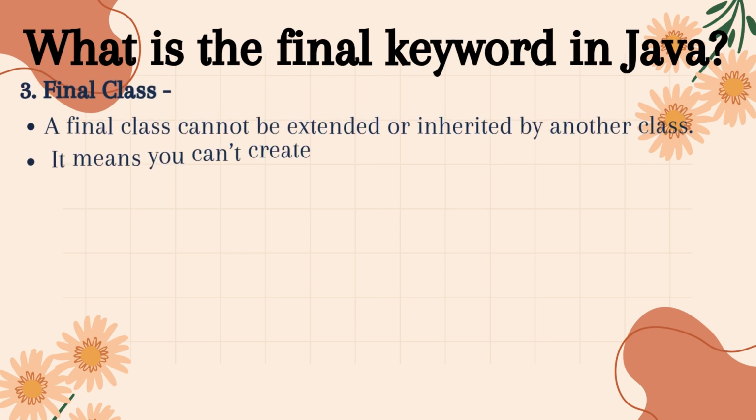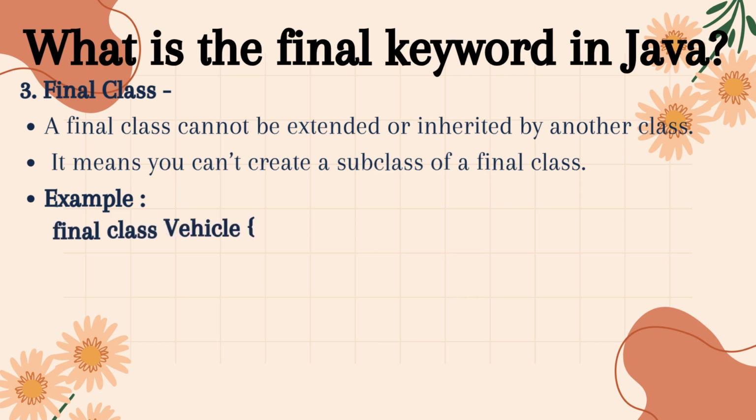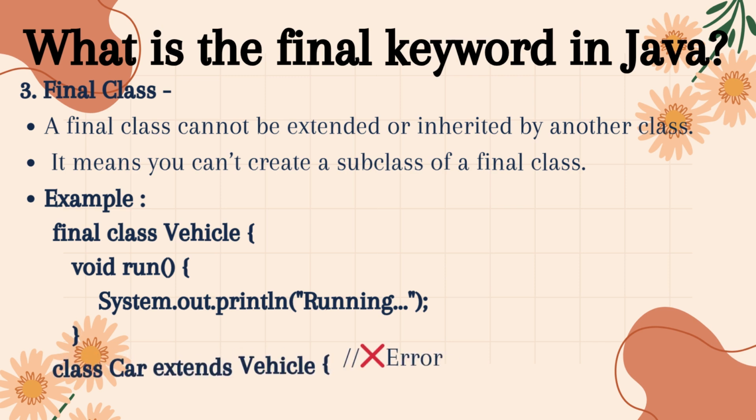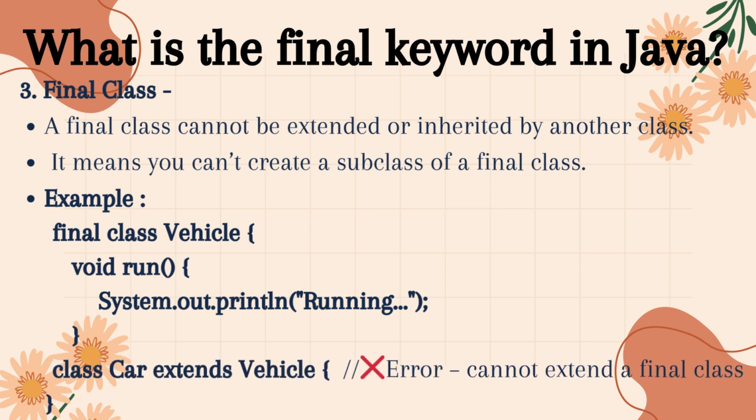And last, final class. A final class cannot be extended or inherited by another class. It means you can't create a subclass of a final class. Now let's look at an example of a final class in Java. Here, we have a class called vehicle that is declared as final. This means no other class can inherit or extend it.